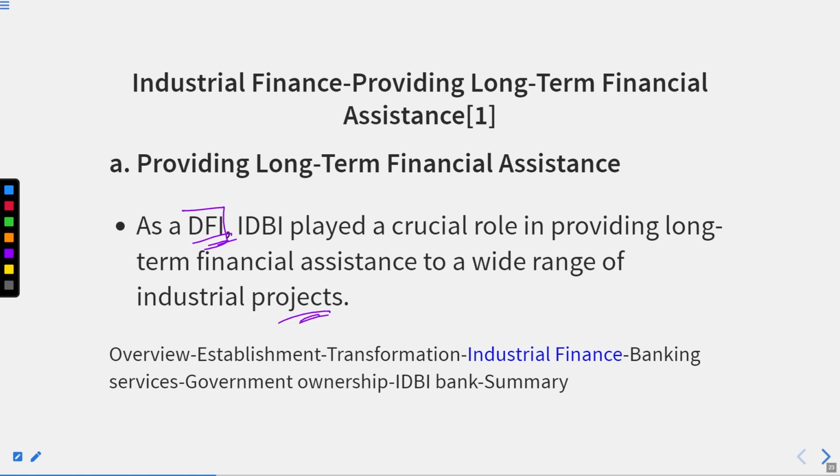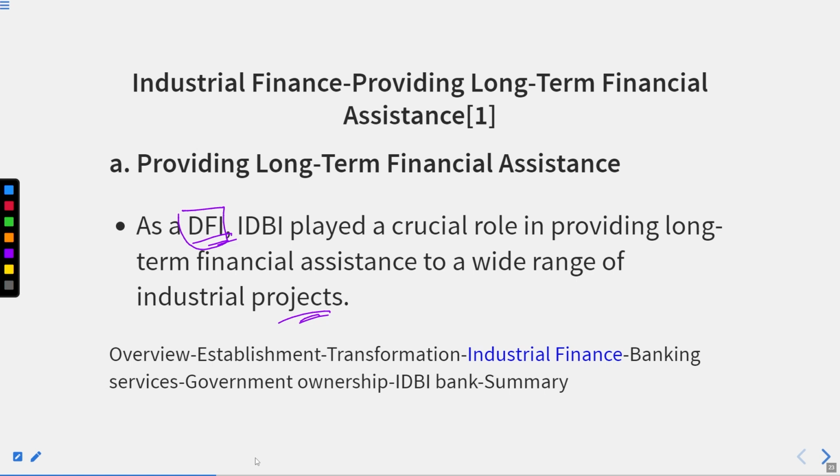Okay, so we can say when it was established as a DFI, Development Financial Institution, they had a separate category. They had to deal with industrial finance only. They were no longer dealing with retail and corporate banking. About it, I had told you in the previous lecture that retail banking is the banking which the bank does with us, like me and you, for individuals. But when we talk about corporate banking, they are doing it on a B2B model, business to business, in which they are catering to the demand of businesses. Okay, so these are generally for huge capital requirements.